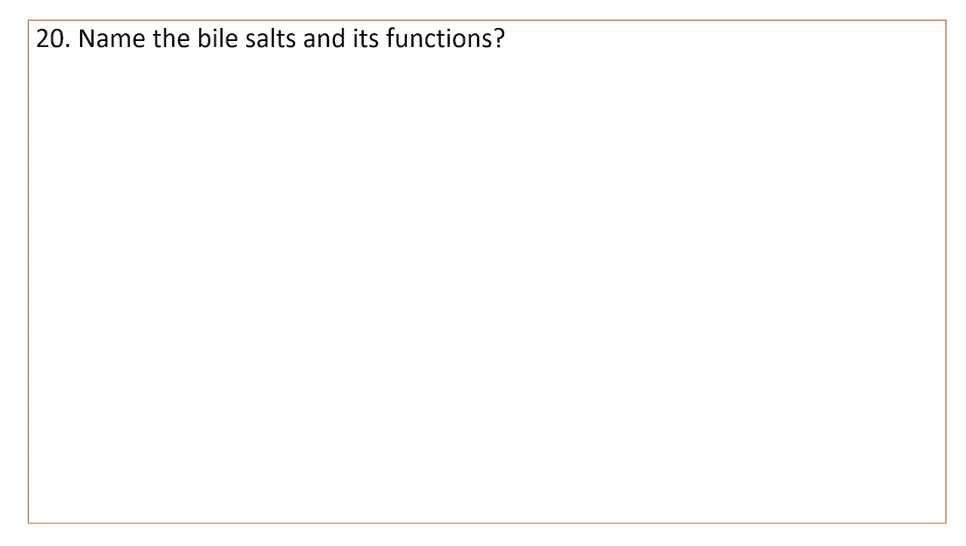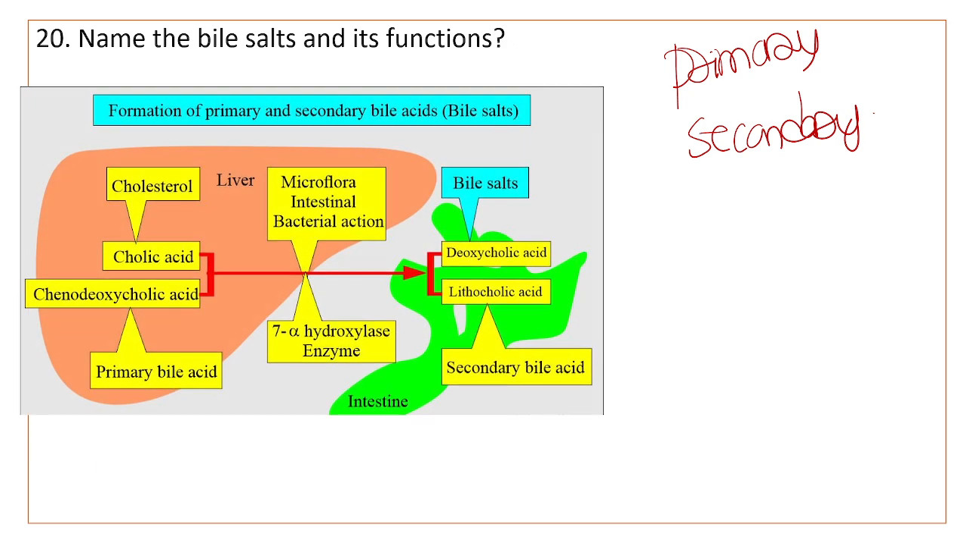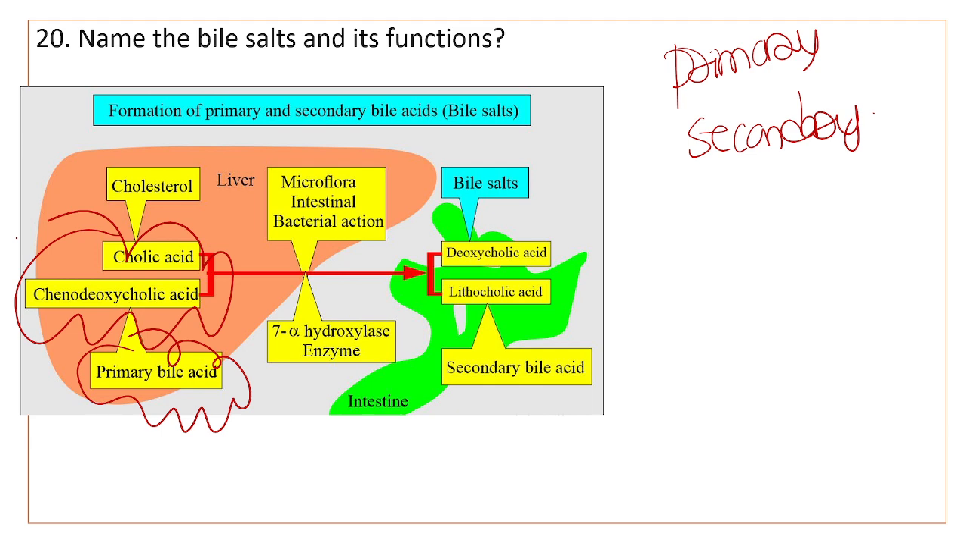Name bile salts and their function. Bile salts can be primary and secondary, and they are involved in fat absorption. Primary bile acids are like cholic acid and chenodeoxycholic acid. Secondary bile acids, for example, deoxycholic acid and lithocholic acid.